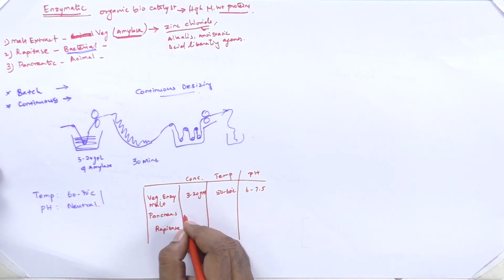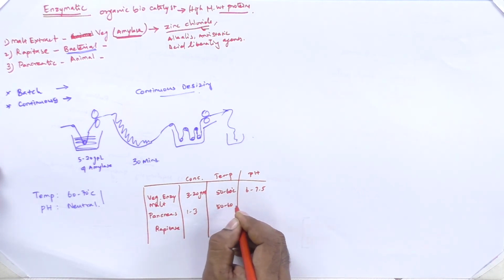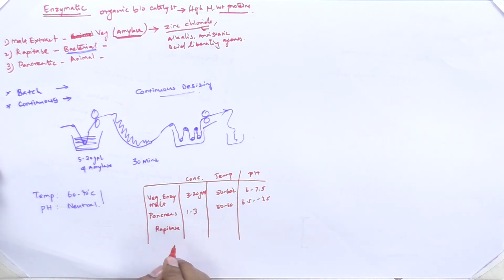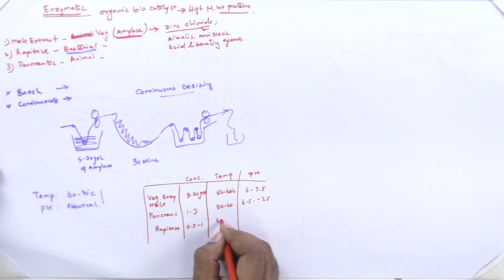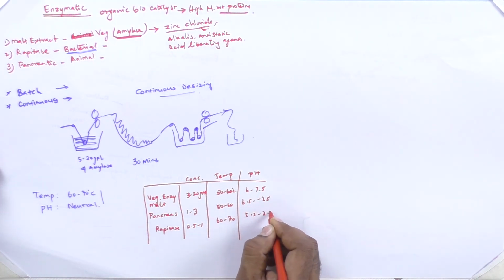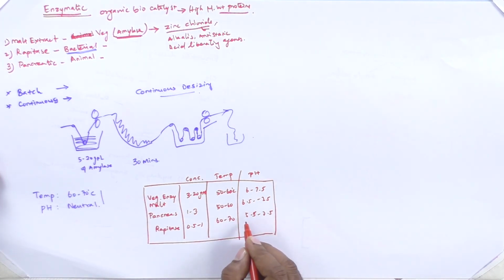In pancreatin, the concentration is 1 to 3 GPL. Temperature is 50 to 60. pH is 6.5 to 7.5. In rapidase, the concentration is only 0.5 to 1%, temperature is 60 to 70 degrees Celsius, and pH is 5.5 to 7.5. So it can withstand a wide range of pH and temperature. The range is 5.5 to 7.5 for rapidase.